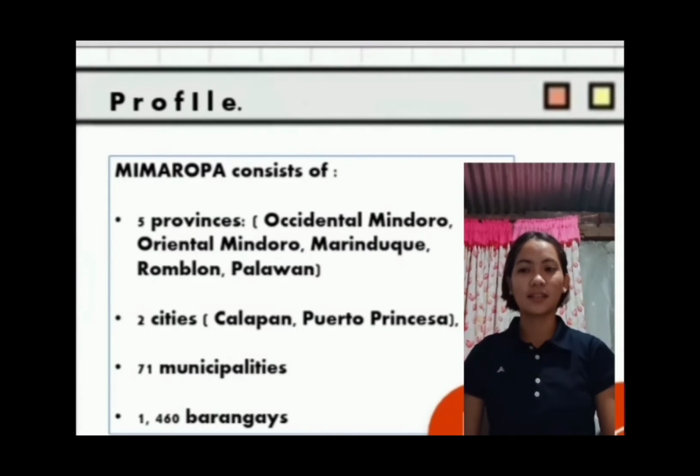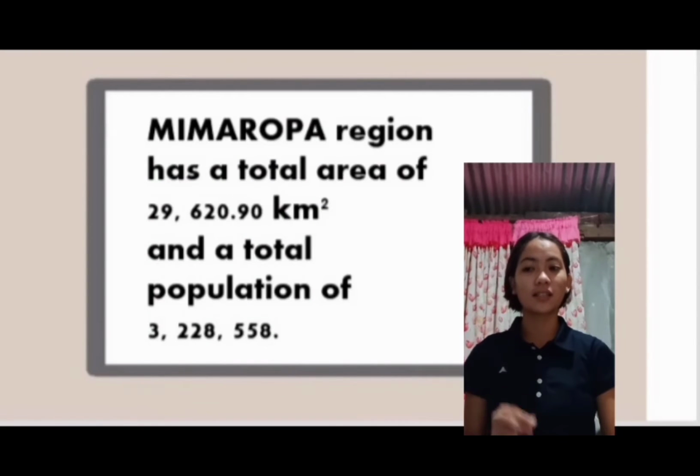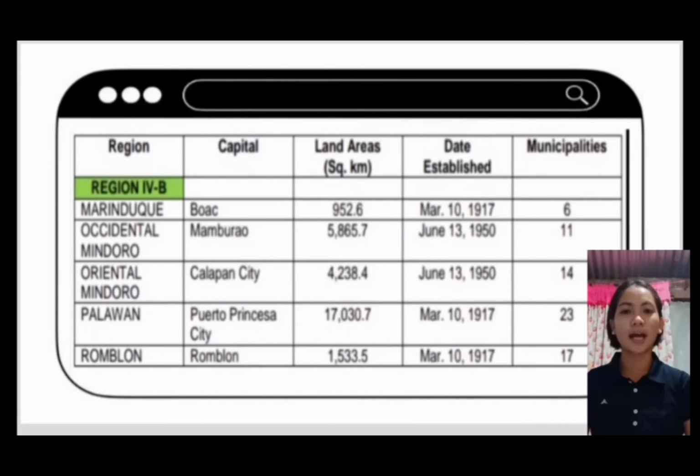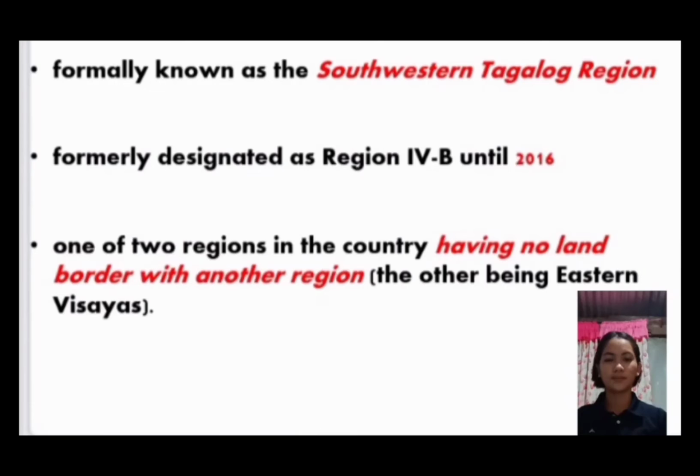1,460 barangays. Mimaropa region has a total area of 29,620.90 square kilometers and a total population of 3,228,558. Let's take a look at the graph. Here are the capital, land areas, date established, and the municipalities of every province in Region 4B, Mimaropa.